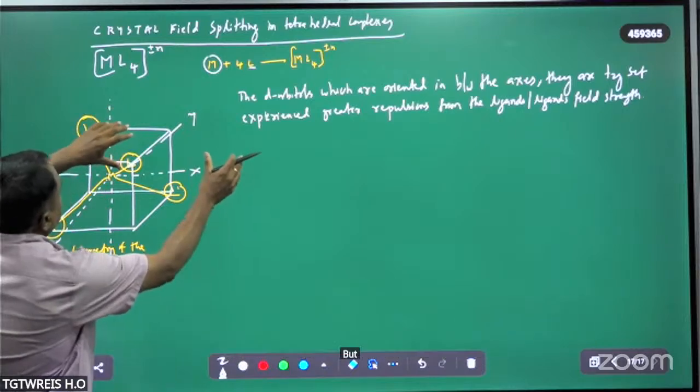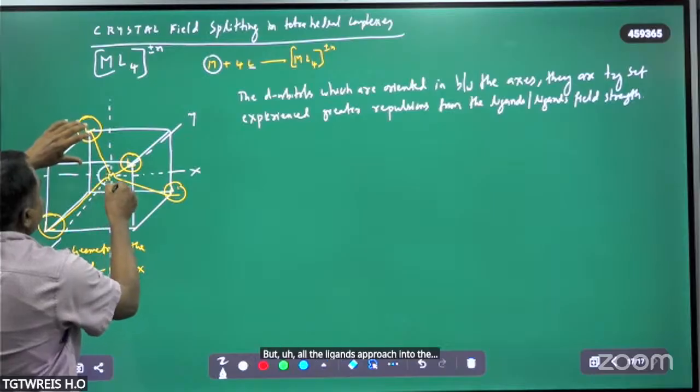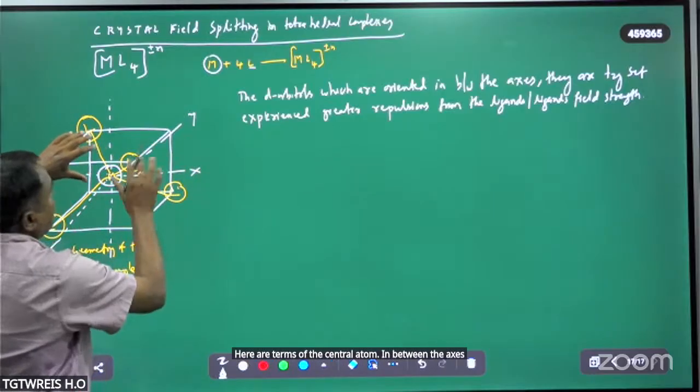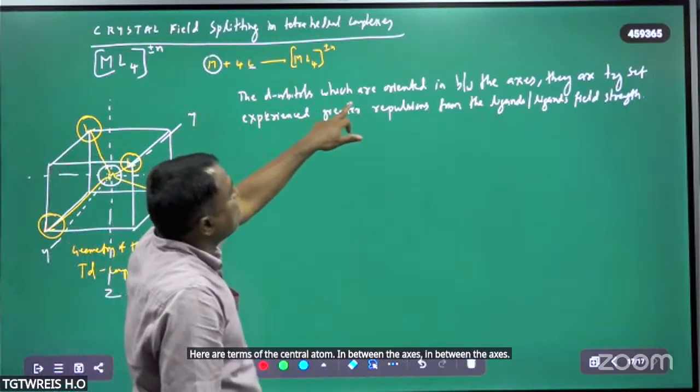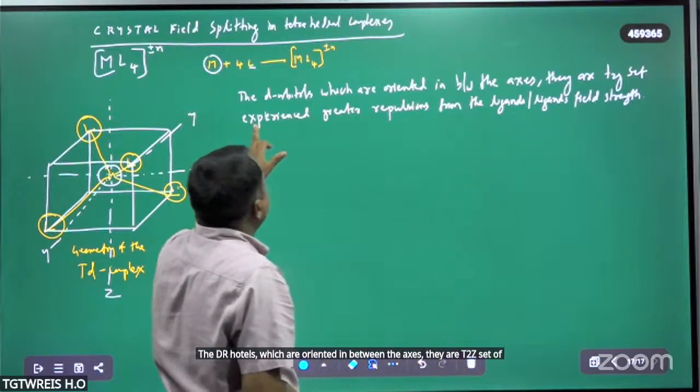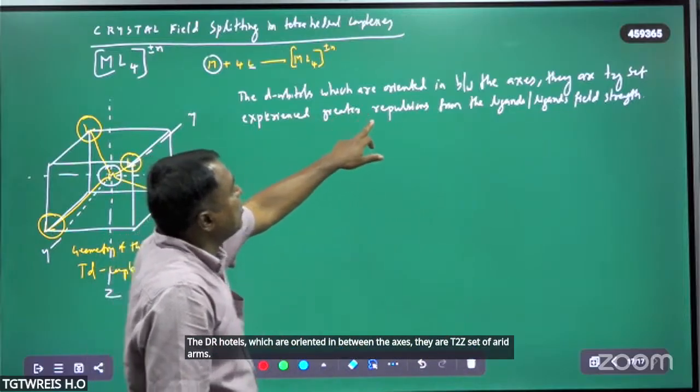All the ligands approach the d orbitals of the central atom in between the axes. The d orbitals oriented in between the axes, the T2g set, experience greater repulsion from the ligands.